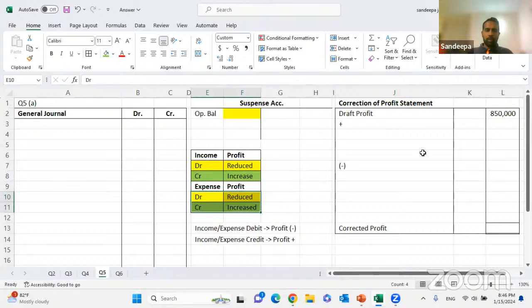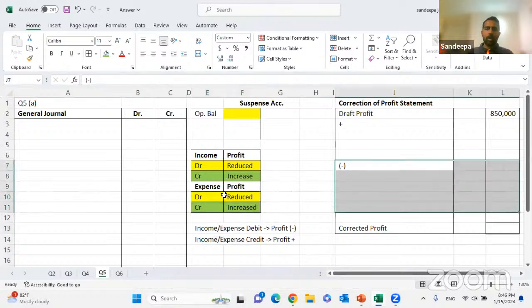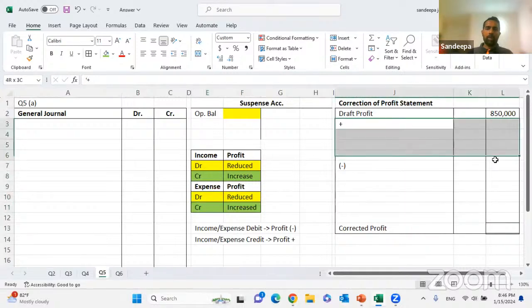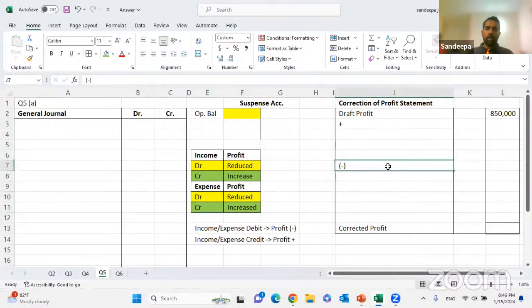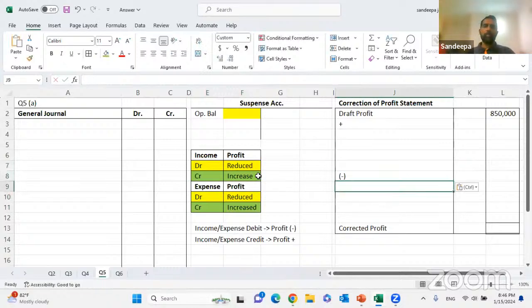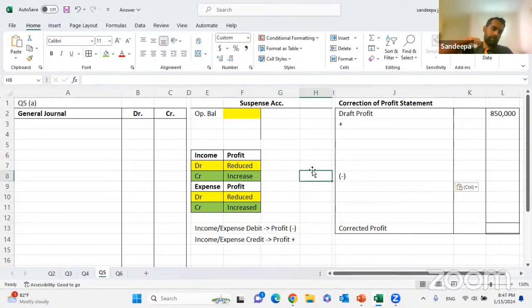Right? Just for income and expenses. Income or expense debit means profit decreases. Income or expense credit means profit increases. Right. Did you understand? Did you understand this new little logic I taught you? Are we clear? Yes or no?